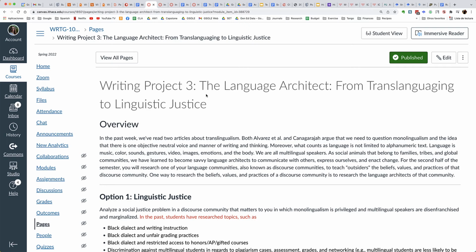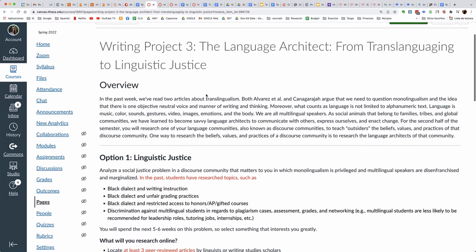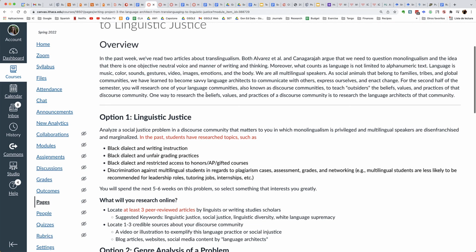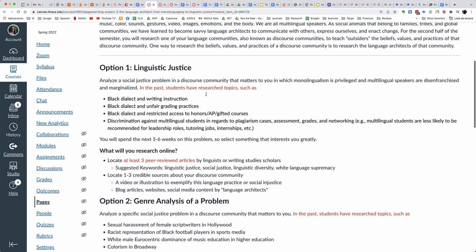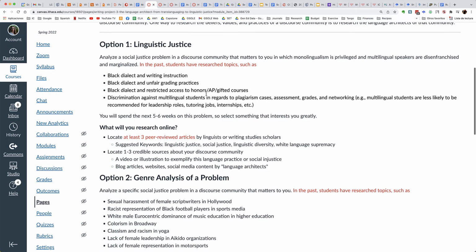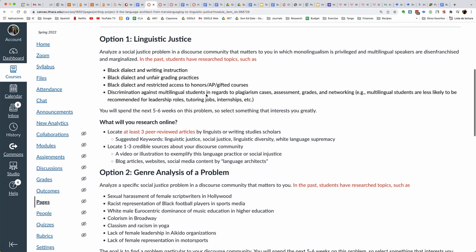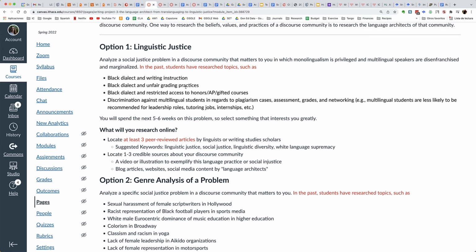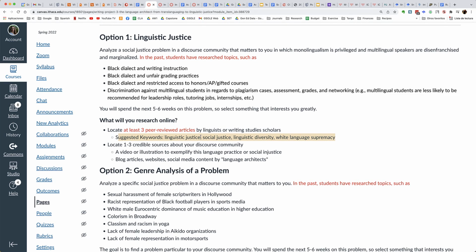So the very first thing that you need to do to start this research is to actually read the prompt. And so you want to read the overview, talking about what we've been doing for the last couple of weeks. And there are three options here. There's the focus on linguistic justice, for those that want to learn more about the social injustice that is imposed upon multilingual speakers in public education or in college. And so in this section are keywords that you can be using. And so I have highlighted here words like linguistic justice, social justice, linguistic diversity, white language supremacy.